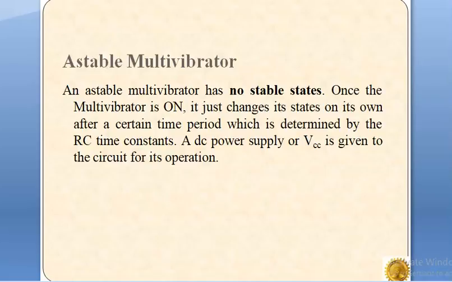It is just an oscillator because it requires no external pulse for its operation. Once the multivibrator is on, it changes its states on its own after a certain time period, which is determined by the RC time constant, meaning the values of the resistors and capacitors used. A DC power supply is required for its operation.